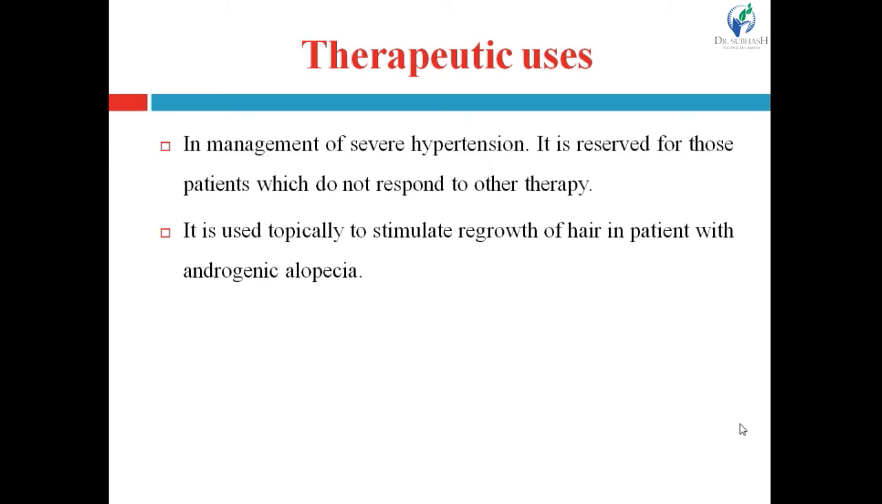Minoxidil is also used topically to stimulate regrowth of hair in patients with androgenic alopecia. Alopecia means loss of hair, right? And androgenic alopecia means male pattern alopecia. So to stimulate the regrowth of hair, minoxidil is used topically. It is an important use of the minoxidil other than the antihypertensive effect.